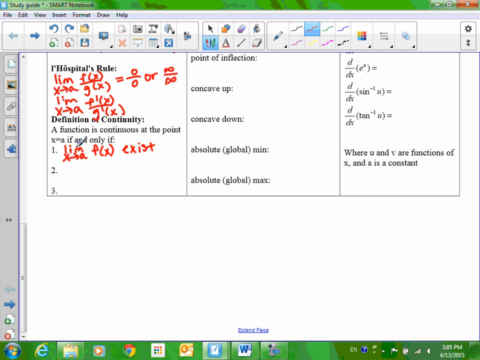You may want to write that down because it's going to apply on the piecewise problems. It may not apply to every problem, but the limit has to exist. The point has to exist. f of a has to exist. You don't have to write the word exist when you're proving this, but you have to show somehow that it does. And then the last thing was they have to be equal to each other.